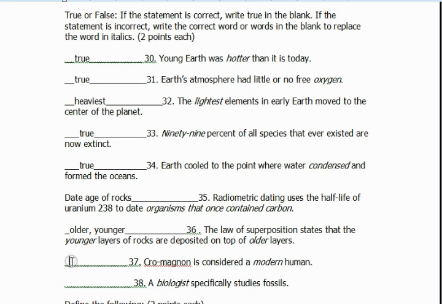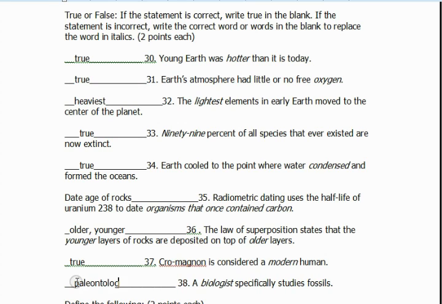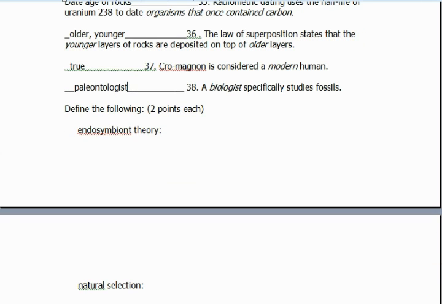Cro-Magnon man is considered to be a modern human. That's true. A biologist specifically studies fossils. That's false. It is a paleontologist. Define the following: endosymbiont theory.